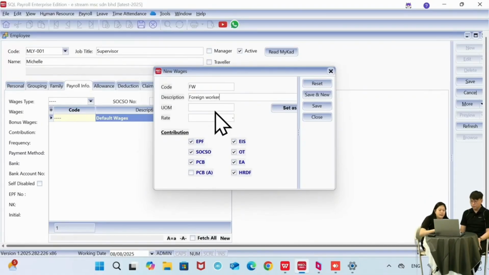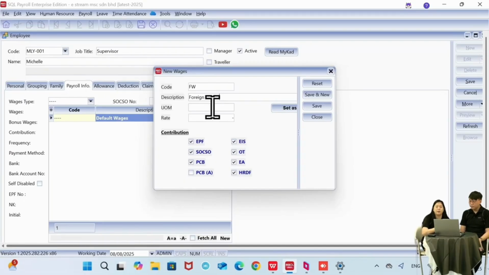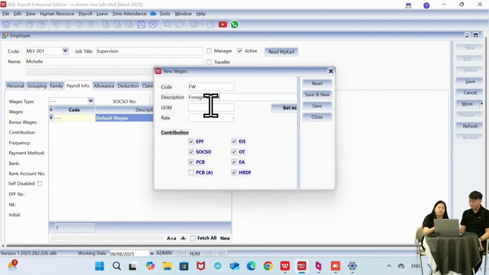Okay, another thing. Just now I mentioned in the beginning that there is certain income that you have to contribute to different departments. So if you are new in HR, you are not sure, and you don't have any guideline, the system has already set defaults for you. For example, this is wages. When I click on new, you can see the contributions at the bottom are already auto-ticked for you, meaning by following the law, the wages or the salary have to contribute to all these things that are ticked here. So you are flexible to choose whether you want to contribute or not.